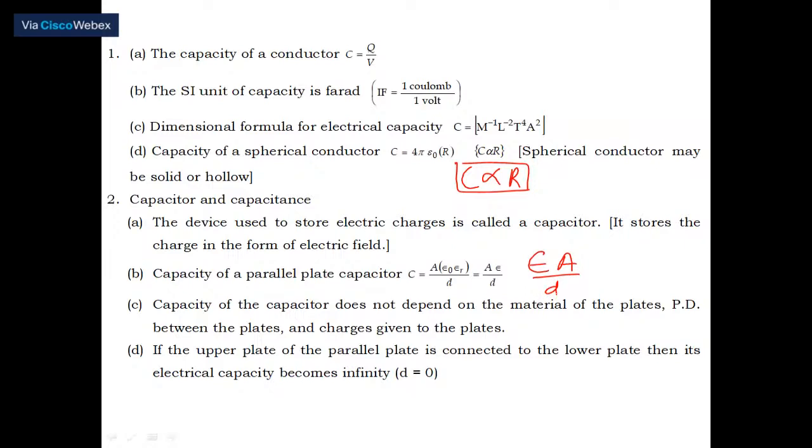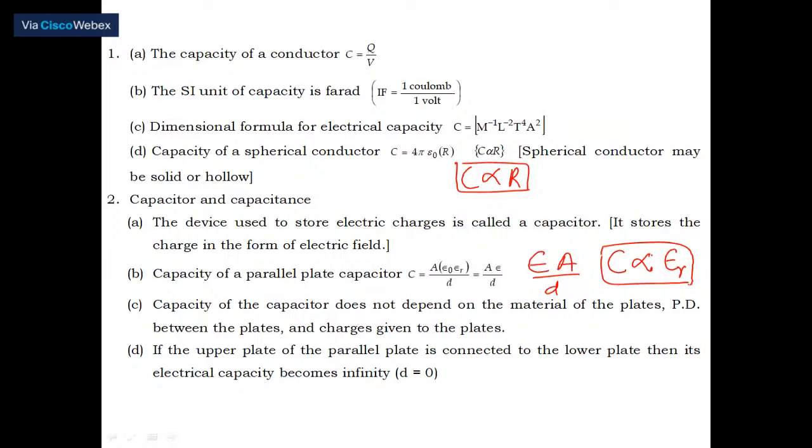This capacity also directly depends on the relative permittivity. We are going to discuss not less than 10 problems on this. Every CET asks this: capacity is proportional to epsilon R.